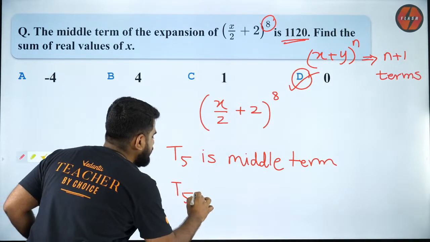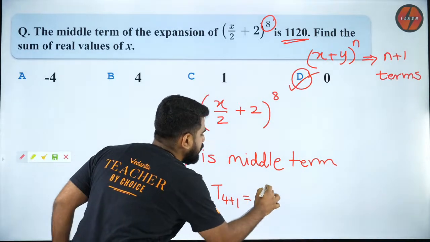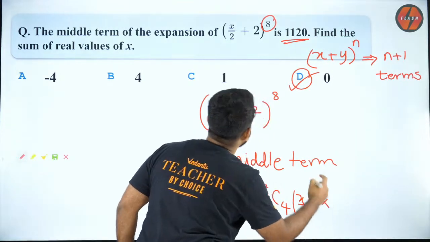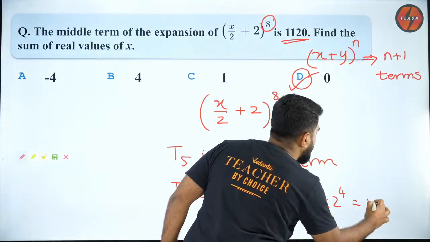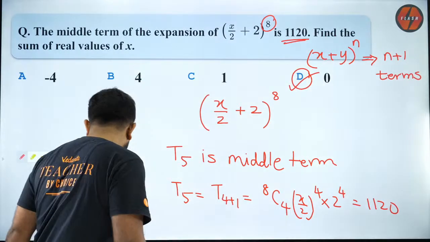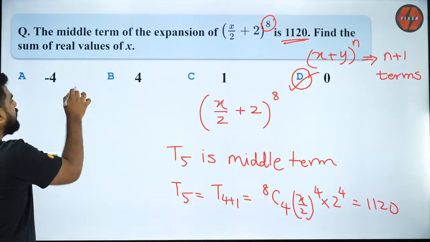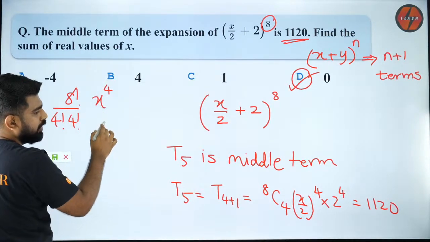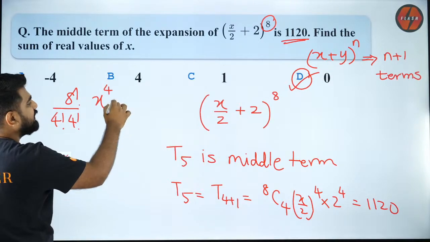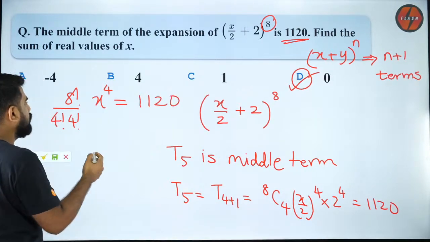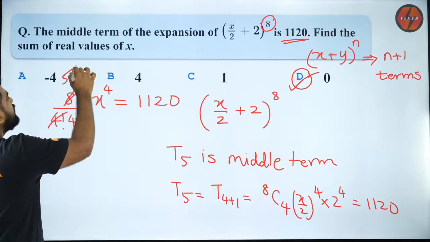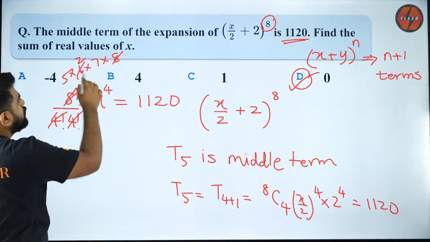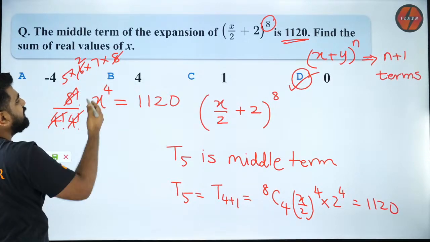So T5 is nothing but T(4+1), which is equal to 8C4 into (x/2)^4 into 2^4. That is equal to 1120. So what is 8C4? 8C4 is 8 factorial by 4 factorial, 4 factorial, into x^4 by 2^4, and the 2^4 will get cancelled. That is equal to 1120. So this will be 5 into 6 into 7 into 8. Then I can cancel this again. This will be 2. So I'll get 14 into 5, which will be 70.